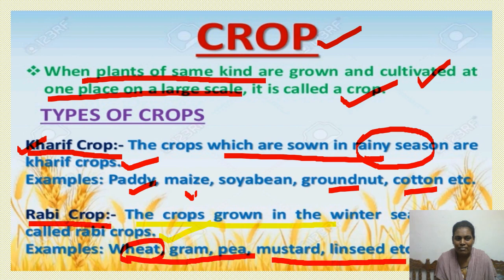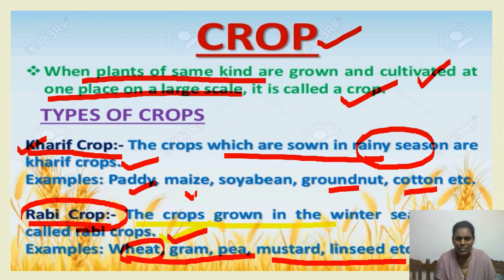Then the second variety of crop is Rabi crops. The crops that are grown during the winter season are called Rabi crops. If you see the examples, wheat, gram, pea, mustard, linseed, etc. They need less water for their cultivation. That's why we sow these types of varieties during the winter season.